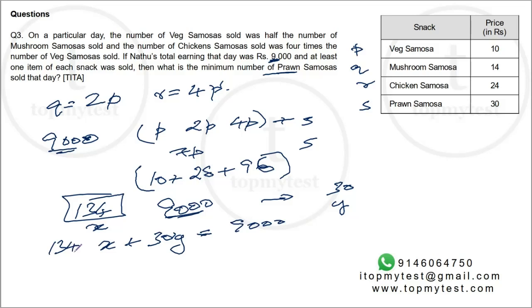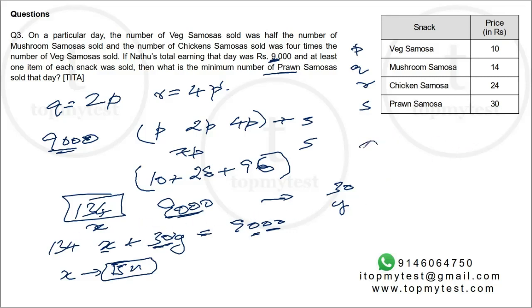Now, obviously, X has to be a multiple of 5 because 30Y is a multiple of 5, 9,000 is a multiple of 5, so this also has to be a multiple of 5. The only way it will become a multiple of 5 will be when X is a multiple of 5. Similarly, X also has to be a multiple of 3 because 30 is a multiple of 3, 9,000 is a multiple of 3. The only way this can be a multiple of 3 is when X is a multiple of 3. So X has to be a multiple of 3 as well as 5. So X has to be a multiple of 15, some multiple of 15.